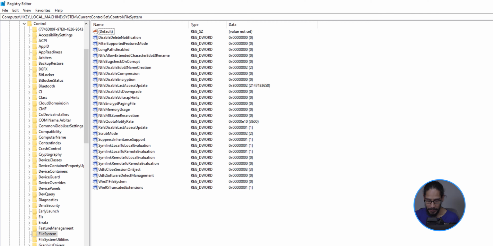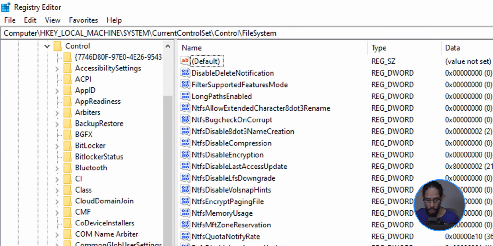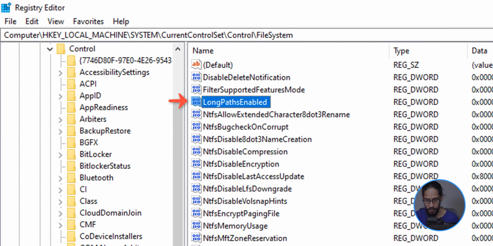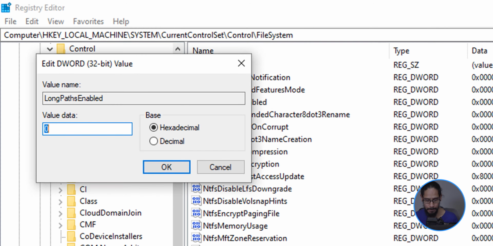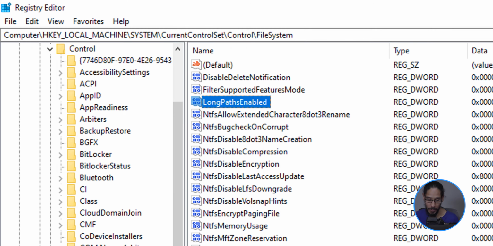Now, the particular registry key is called LongPathsEnabled, which is already here. If you don't have it, I'm going to show you guys how to create it, so don't freak out. This is the one that we need to make modifications on. So we are going to double click on it, and the value by default is set to 0. We're going to change it to 1, and then click OK. You're going to reboot your machine and then test it out.